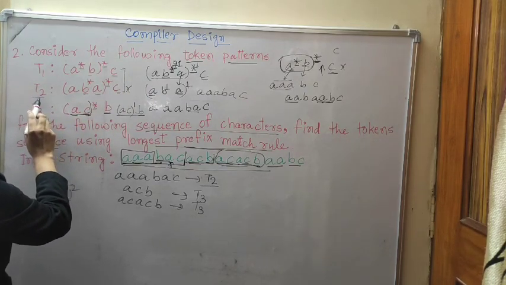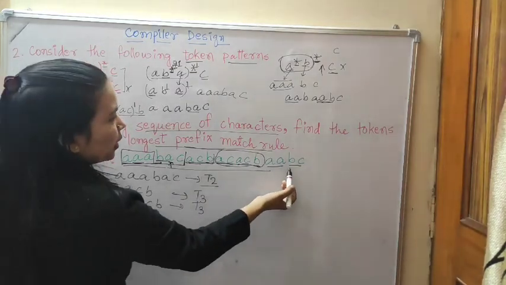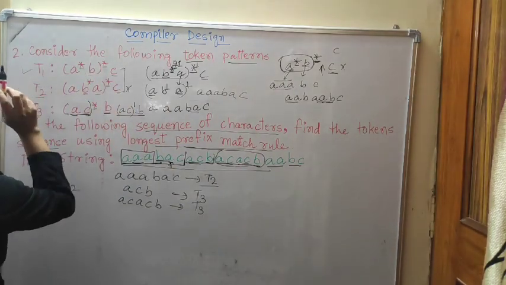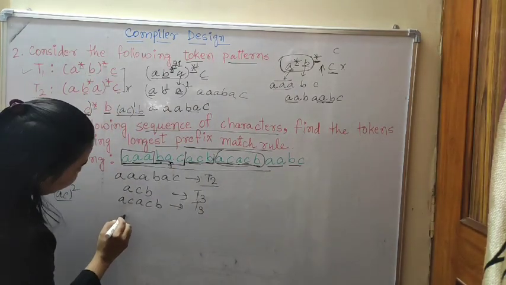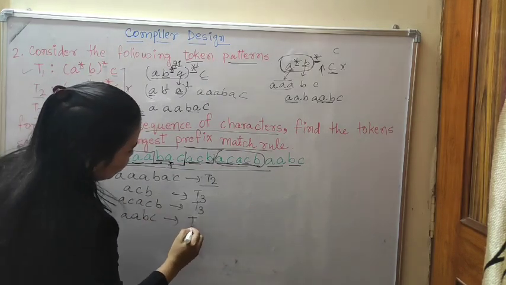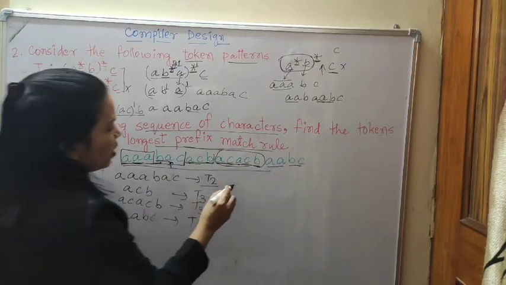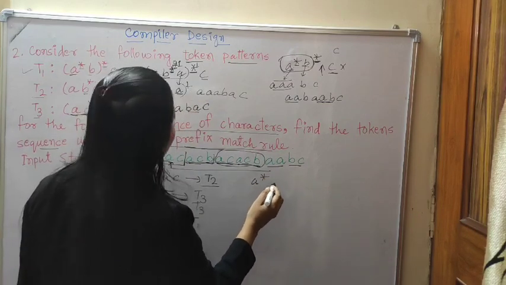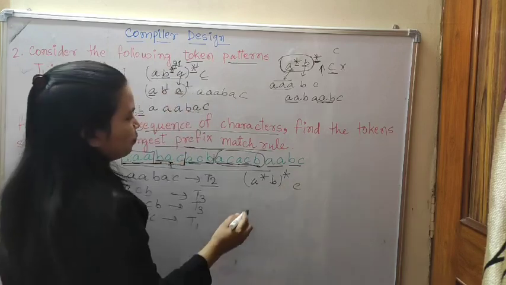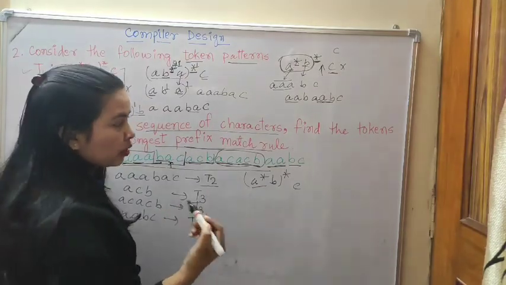But this one in T2, if you check it, A, B, A, then C has given A, B, A. A is not here. Okay. So that is why only T1: first you will write A, B, C. Then T1 will come. How? We'll check it. A star has been given. Write down A star, B star, C. A star means A can be written many times.